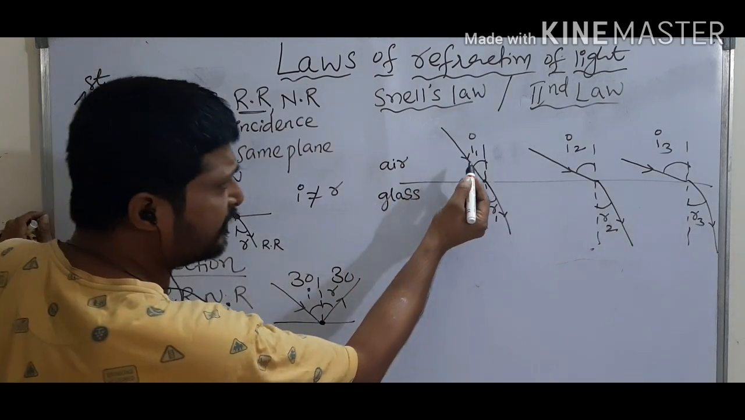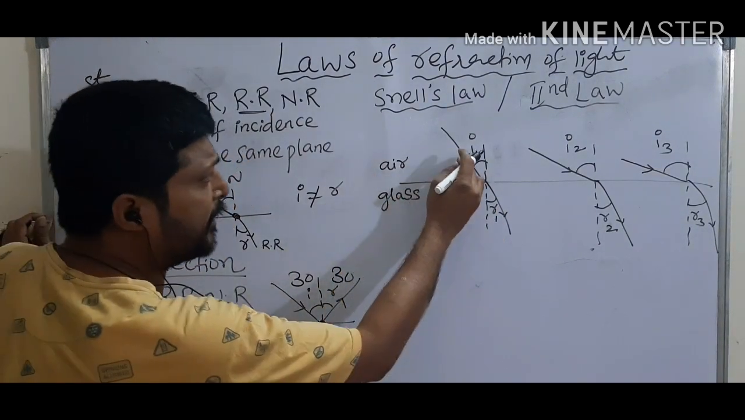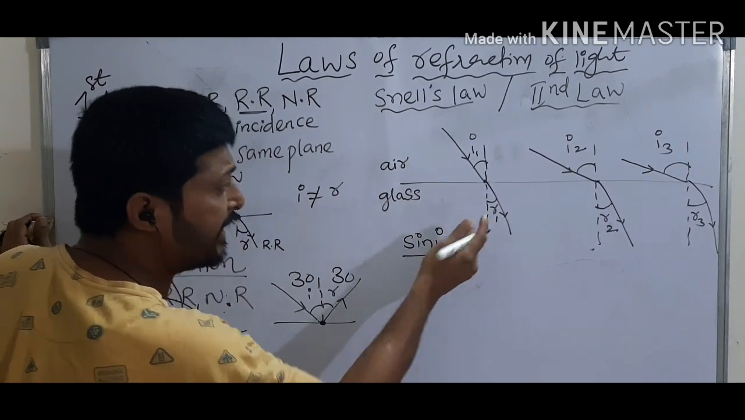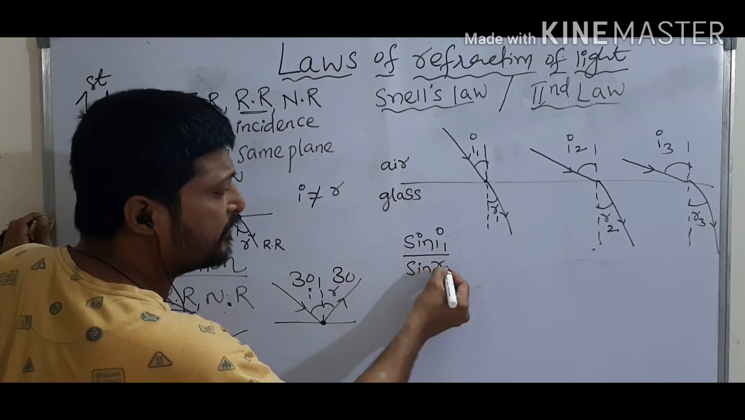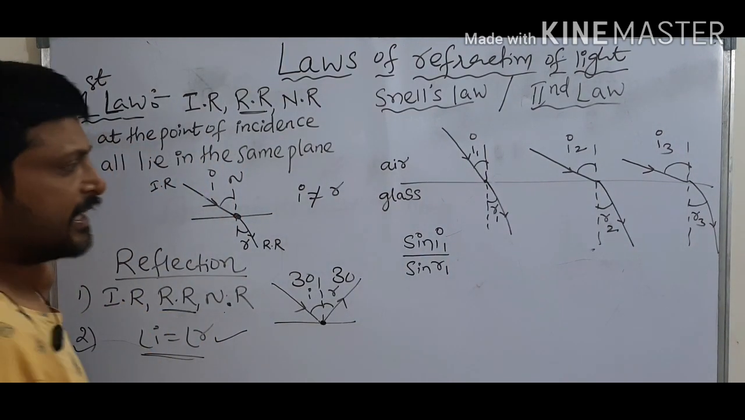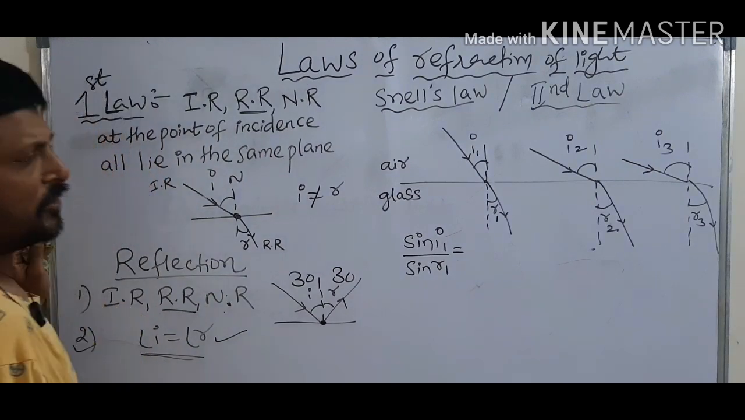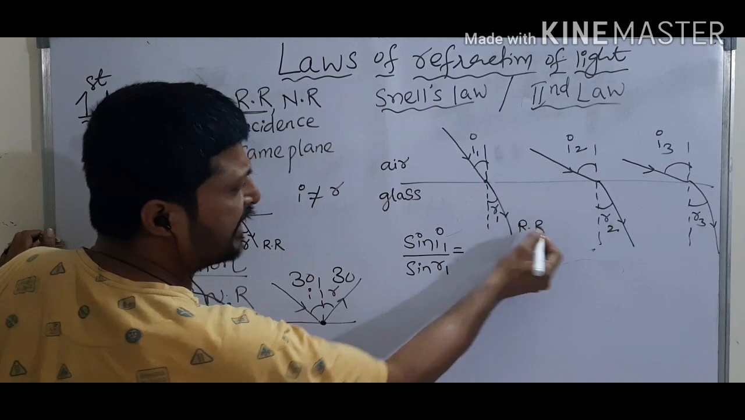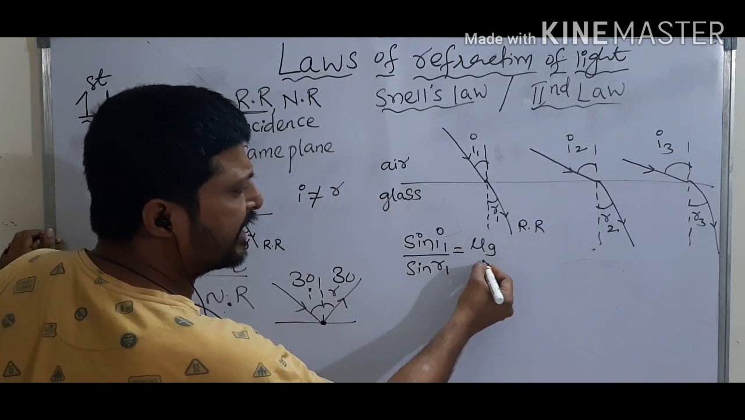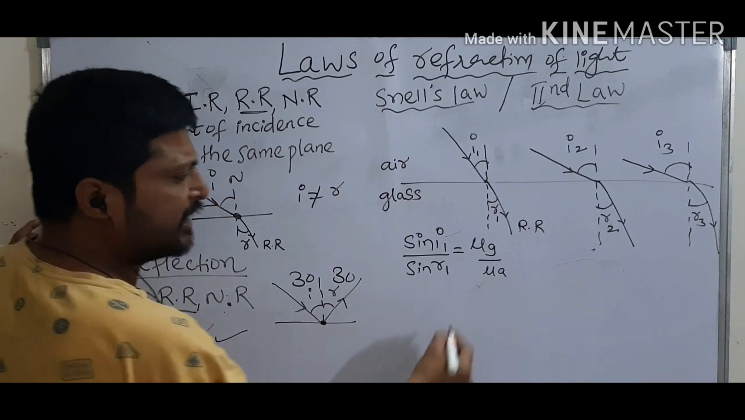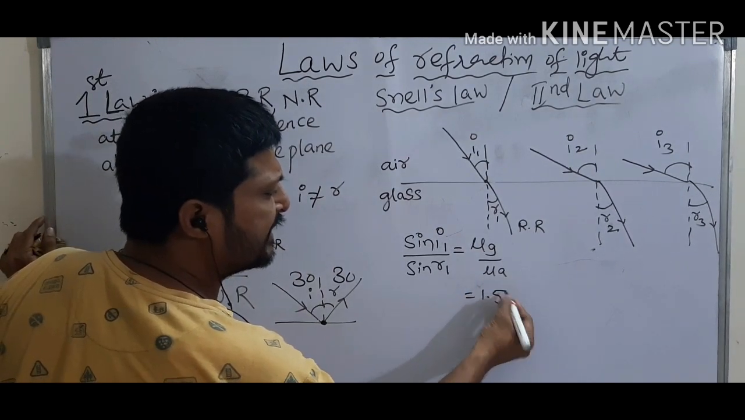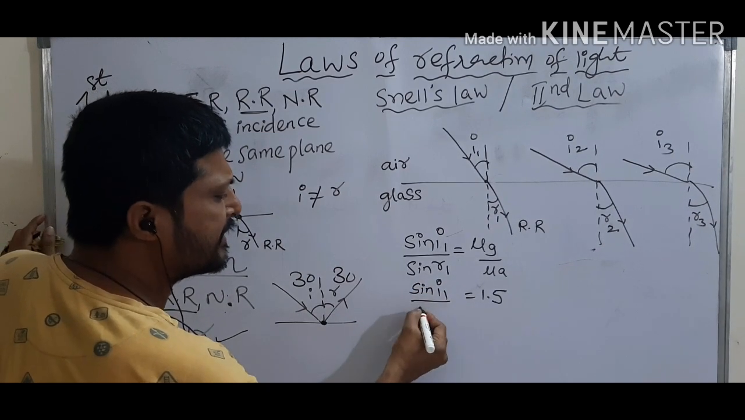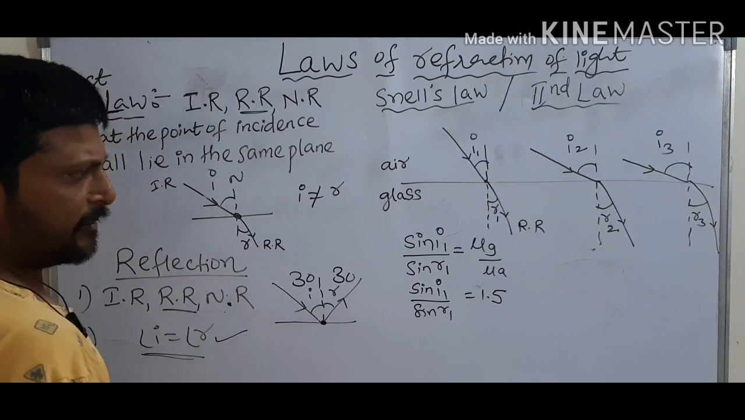See here, i1, r1. He applied sine for i1 and sine for r1. He observed that the refracted ray is in glass, so it equals the refractive index of glass with respect to air. This value you know already, this is 1.5. So sin i1 by sin r1 is equal to 1.5.